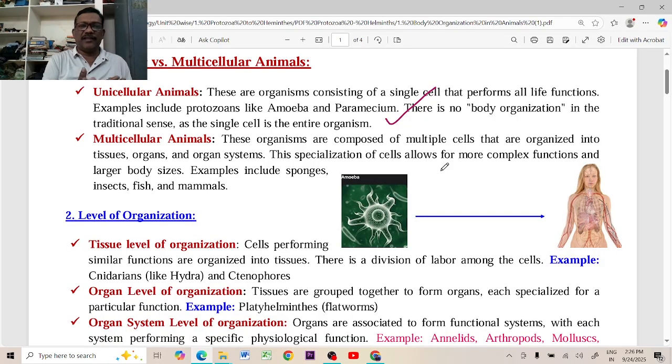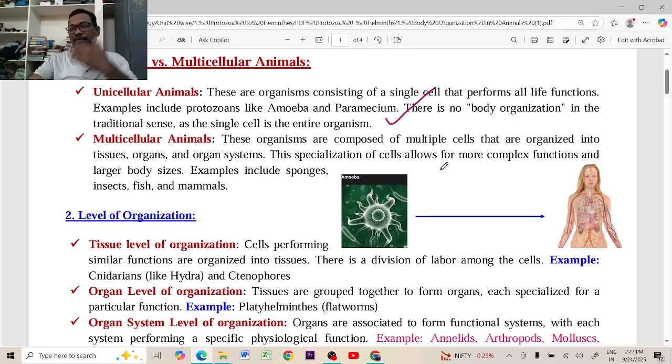What are the multicellular animals? These multicellular animals started with what is called the parazoa, the porifera. Multicellular animals are poriferans, called the parazoa. Of course, they are multicellular animals. Many cells are present in the body. Many cells are grouped, divide the functions and the work, and cooperate with each other. They can send cell to cell signaling, but they are living in a group. But this is also the cellular level of organization. Although they are multicellular organisms, it is also called the cellular level of organization.